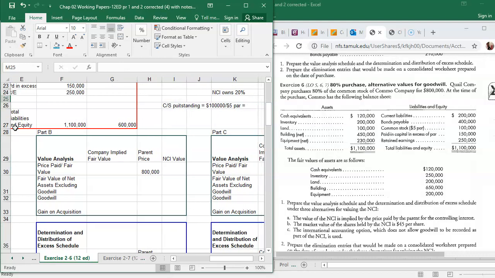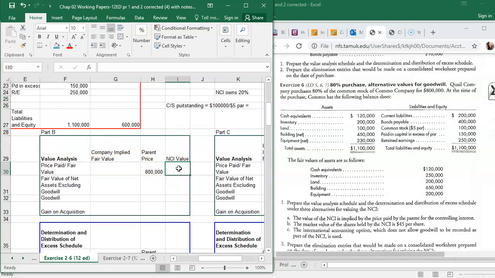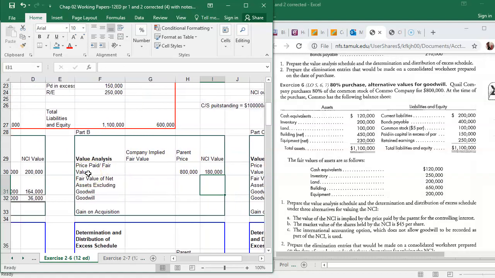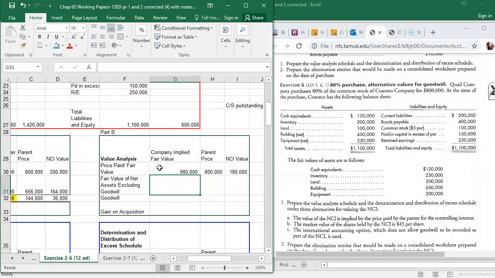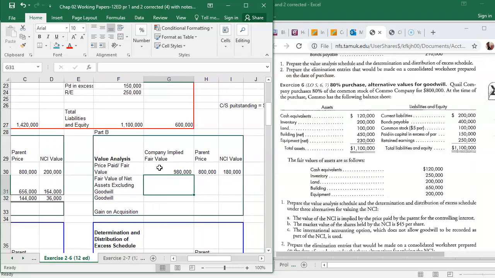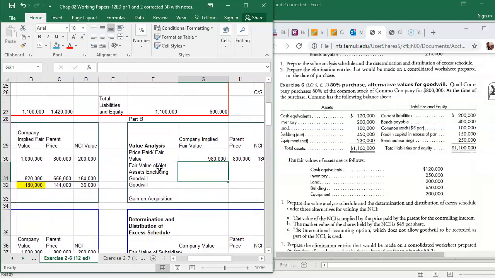So then when you go down here in Part B and you do this, you have to put their value in. All right, you can't do the implied value and then subtract. So the NCI value is 4,000 shares times $45. All right, and notice it's a little bit different, okay? So then in this case, we have to add these two together. And then from there on out, everything is the same. It's just the split up of stuff is a little bit different.